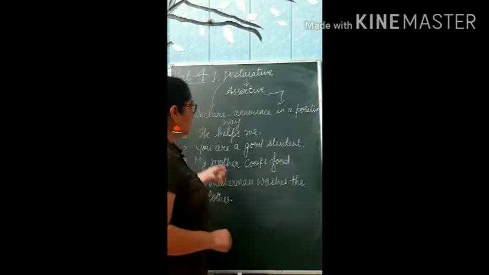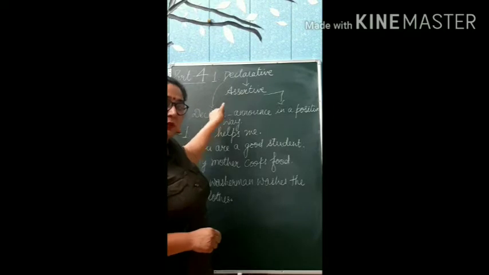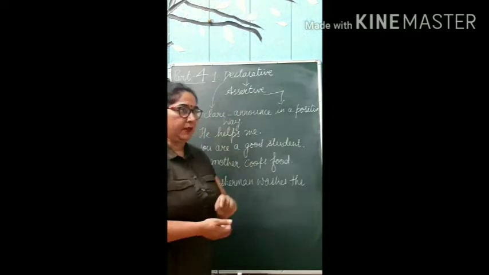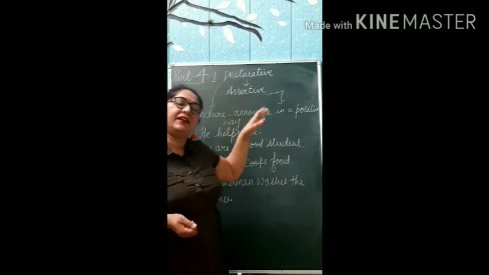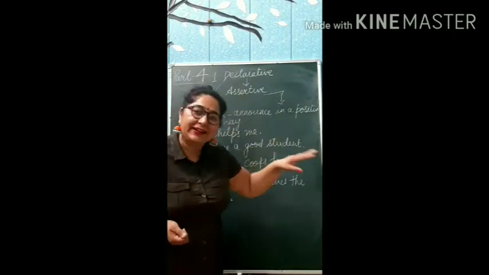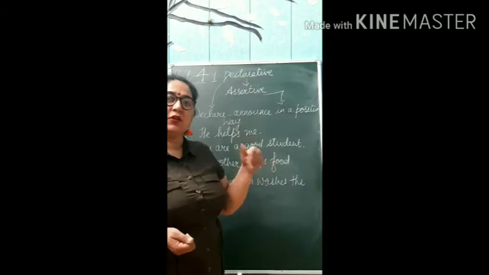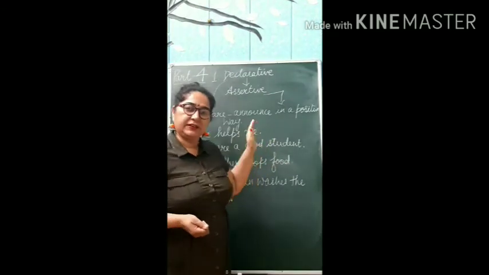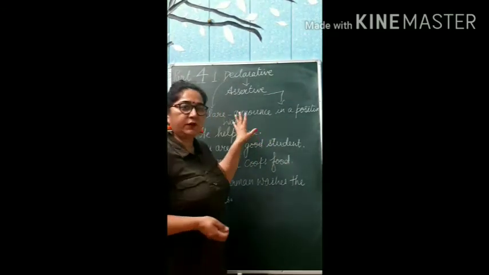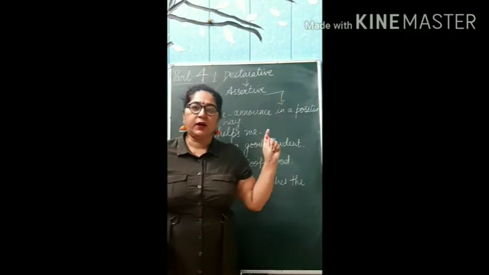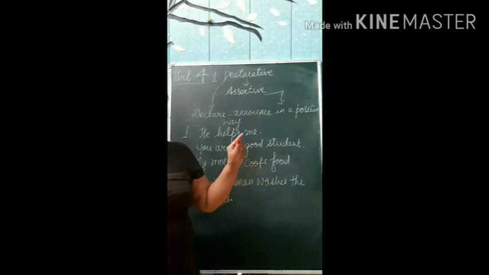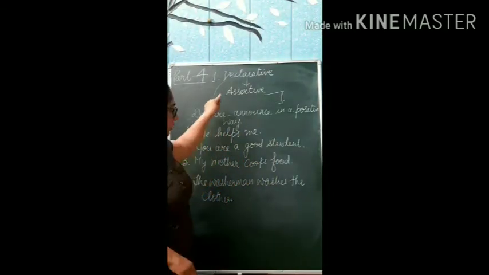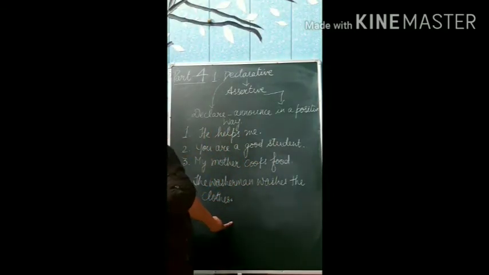And after this, we are going to do the negative sentence, because the negative sentence is also connected to it. We are declaring something in a negative way for a person, a place, a thing. Is it clear? So we are going to continue with the second one, that is the negative sentence. Pause your video here and note down all these sentences first, and then we will start with the second one.